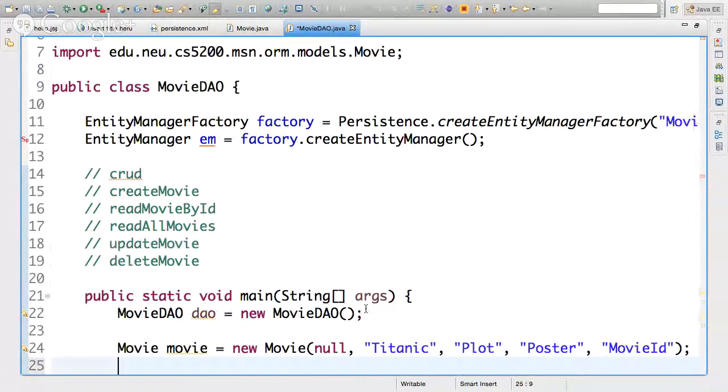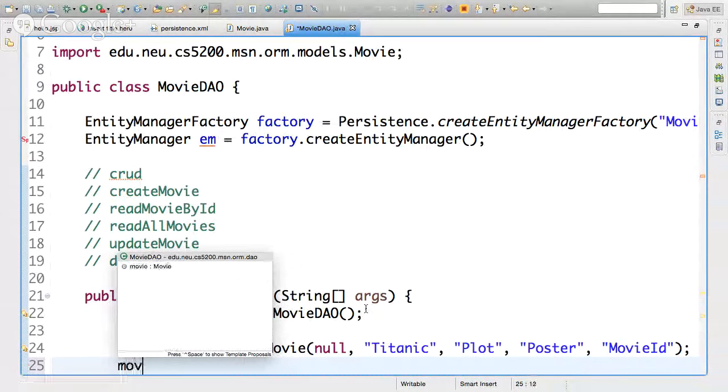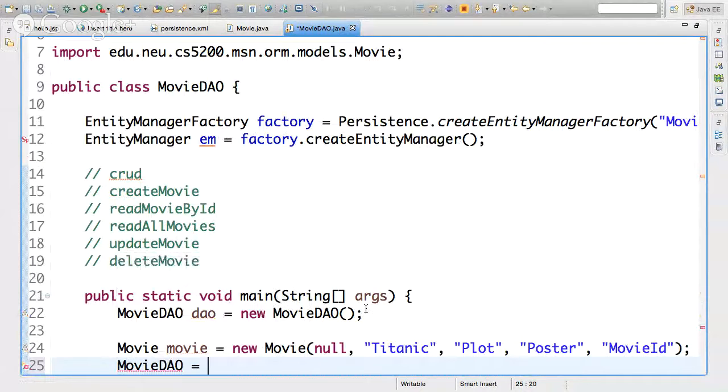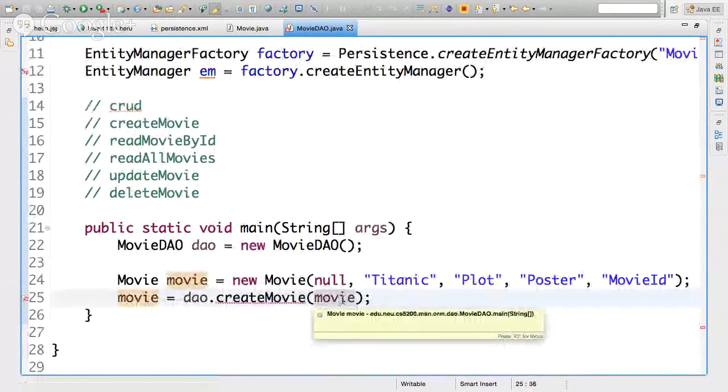And as far as I'm concerned, what I want to do is say DAO, movie equals DAO create movie. Now the difference here is that when I pass the movie, this movie does not have an ID.